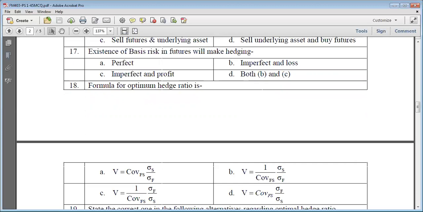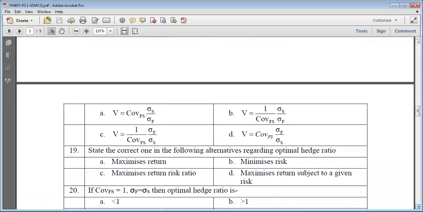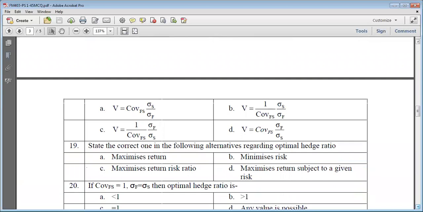The formula that we use for calculating optimal hedge ratio is formula A, where v is equal to the covariance of futures and spot price, into the standard deviation of the underlying asset, divided by the standard deviation of futures. So A is the correct formula for question number 18. State the correct one in the following alternatives.